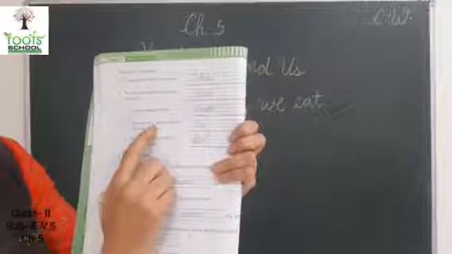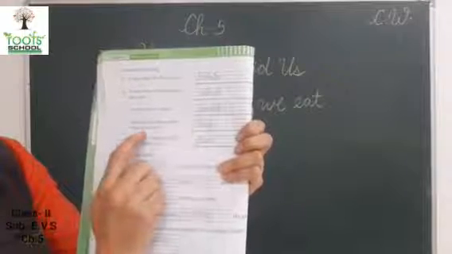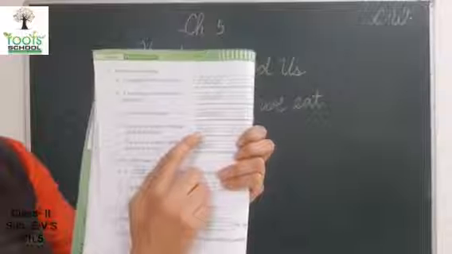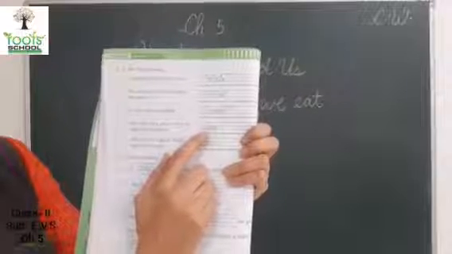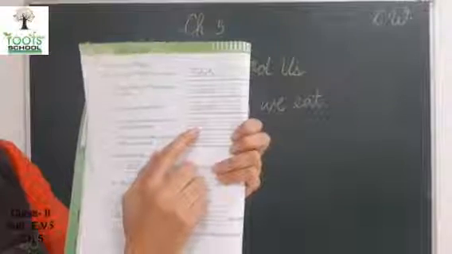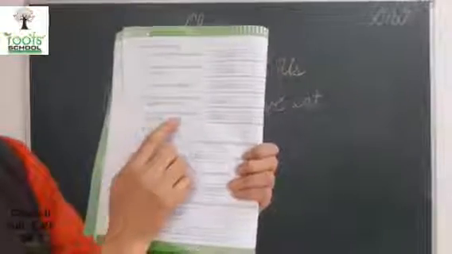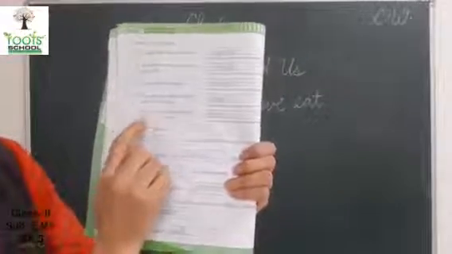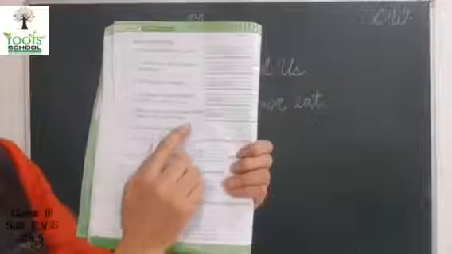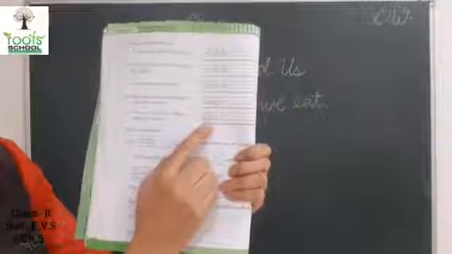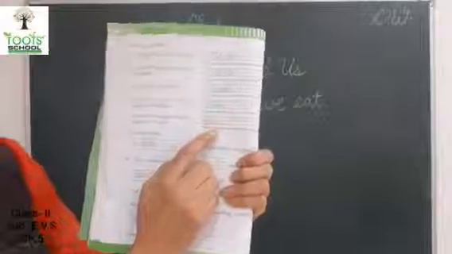The part of a plant which is called its kitchen. I told you leaf is the part of a plant that is called kitchen. Okay? The part of a plant which helps it to stand. Stem helps the plant to stand.